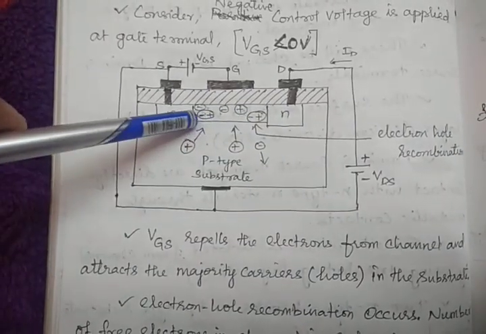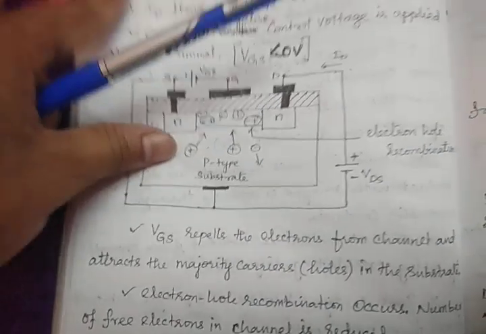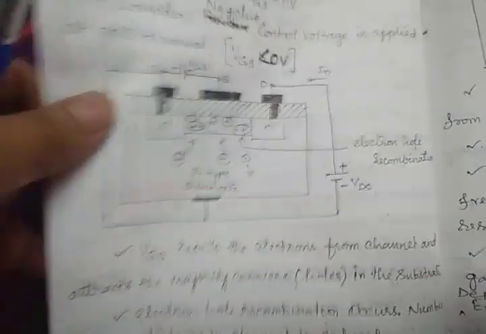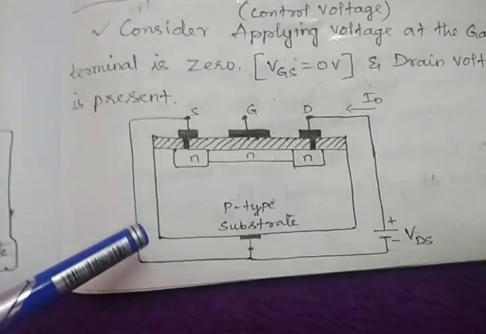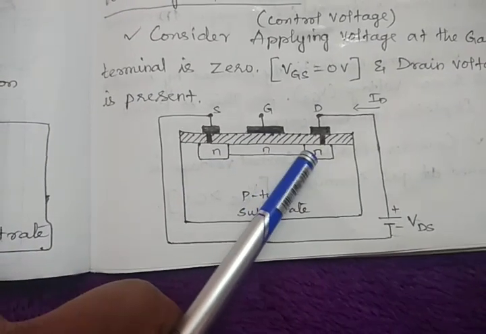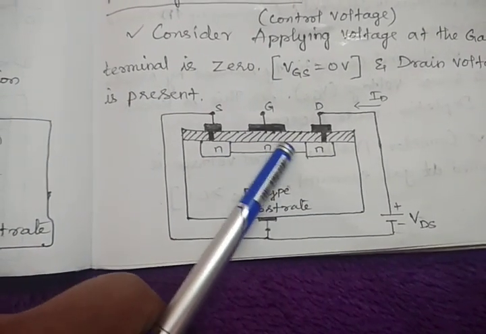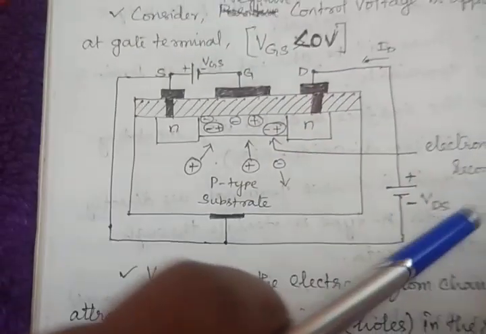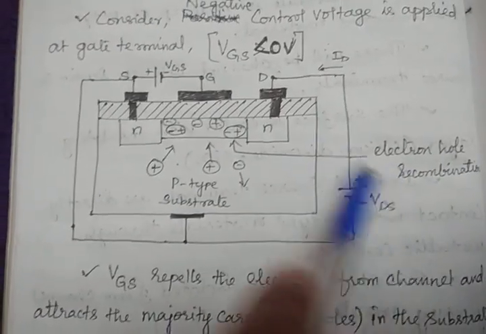We can understand that: when VGS is 0, as in the previous figure, more free electrons are there in this n channel. But after this electron-hole recombination, what will happen?